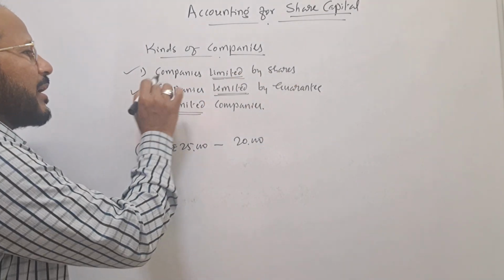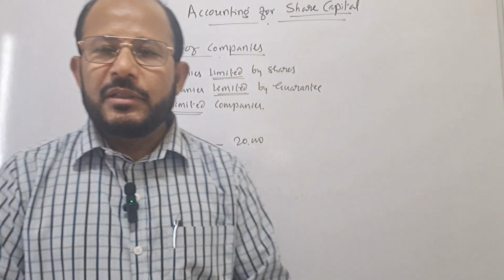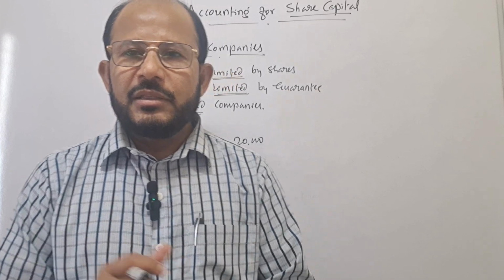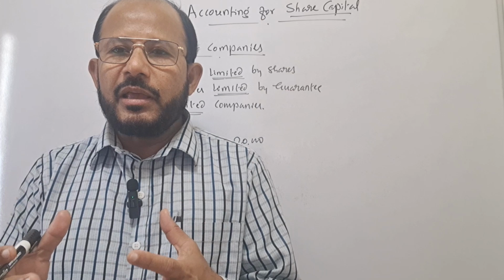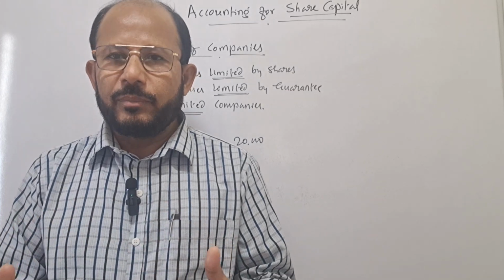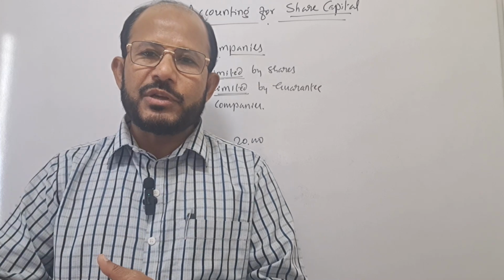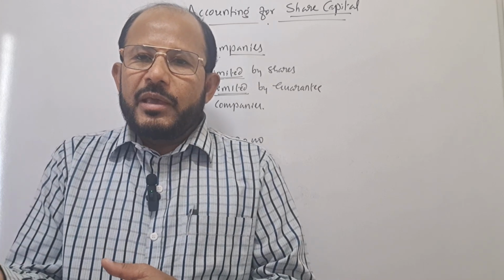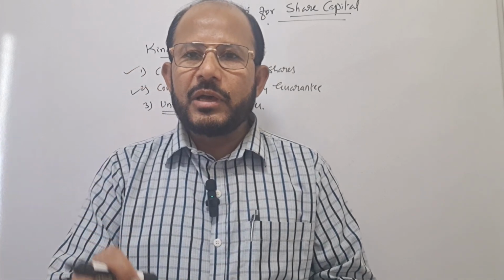Next one is companies limited by guarantee. Sometimes what happens, some of the shareholders guarantee the company. They undertake to pay a certain sum of money in case the company is wound up. If the company is going to close, in that situation, they agree to pay a certain sum of money to the company.